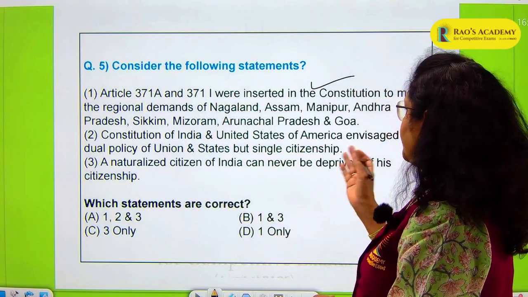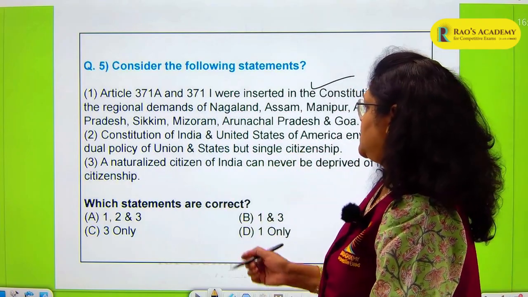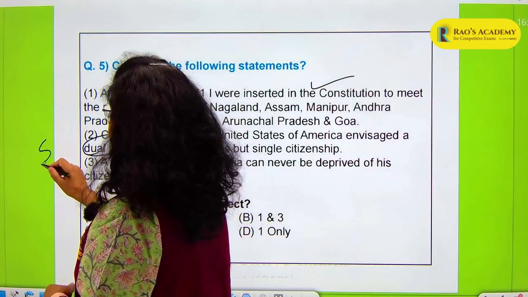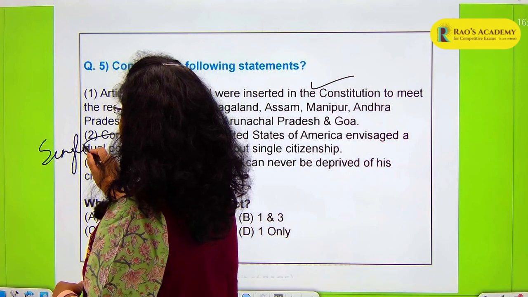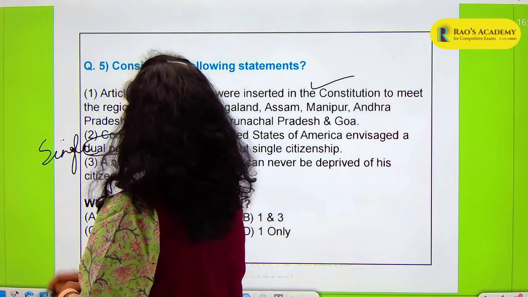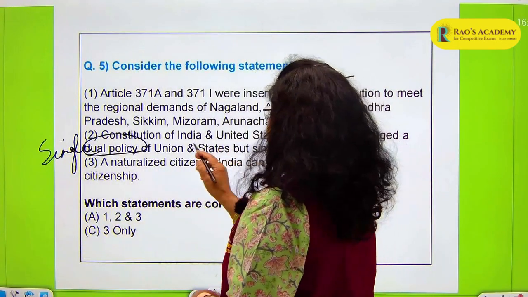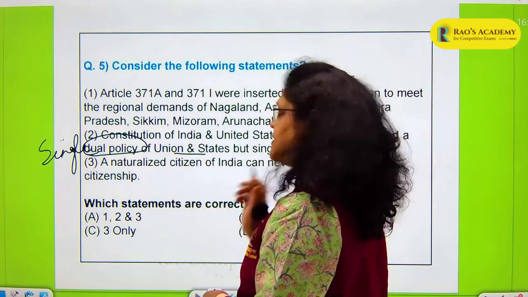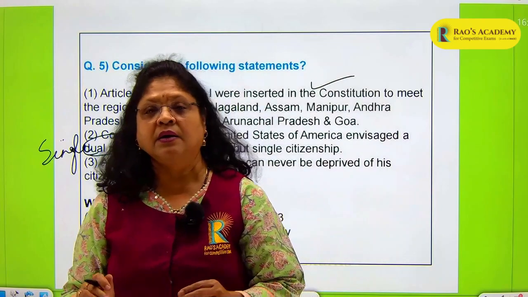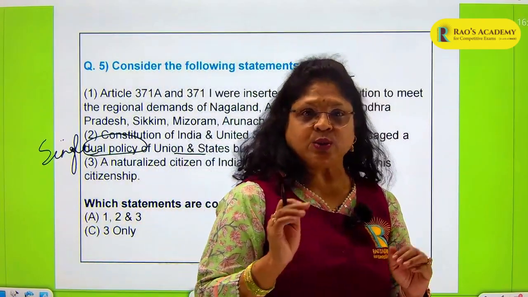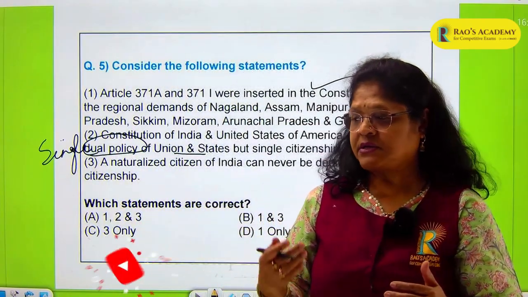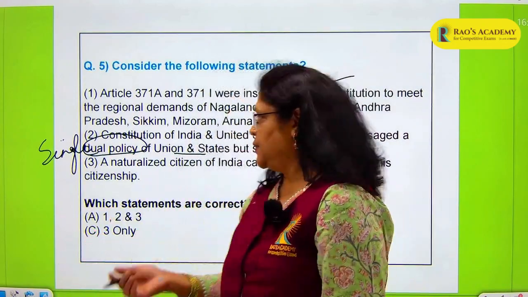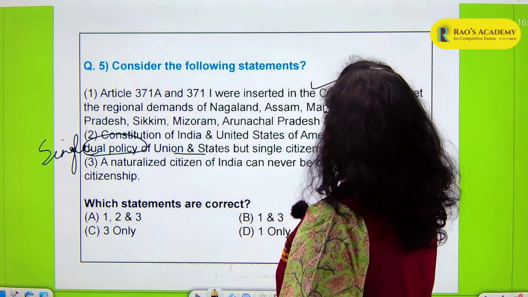The Constitution of India and United States envisaged a dual policy. So here, dual policy, no, India had a single policy. India did not have a dual policy. We had union and states, but we had a single policy for union and state, and single citizenship, unlike America, where there is dual citizenship: the Americans are members of a particular state and also members of the American Union. So this statement stands wrong.